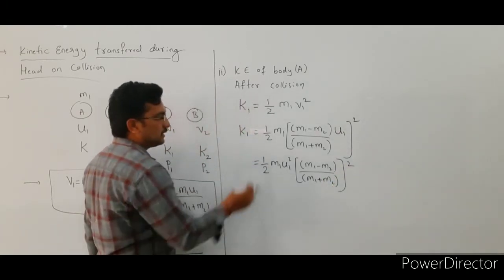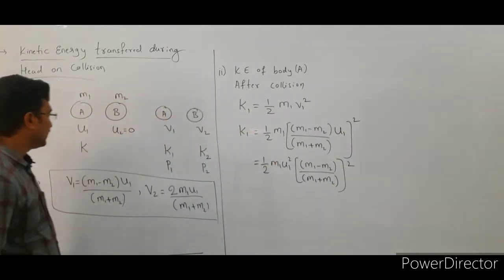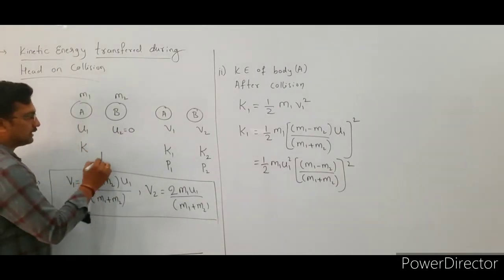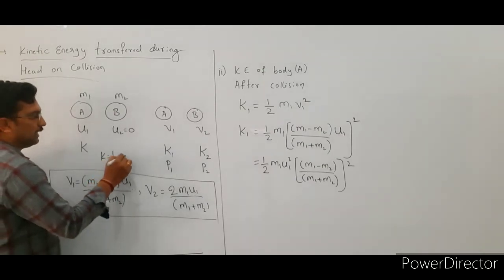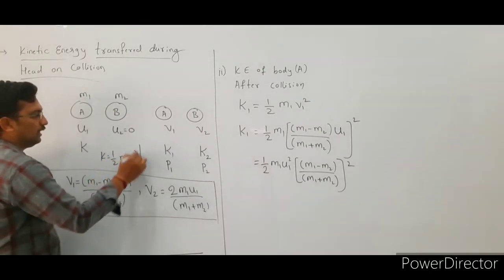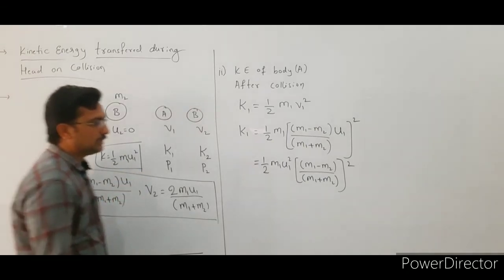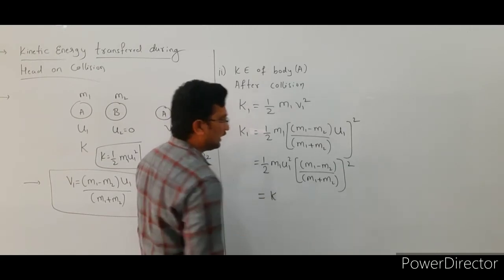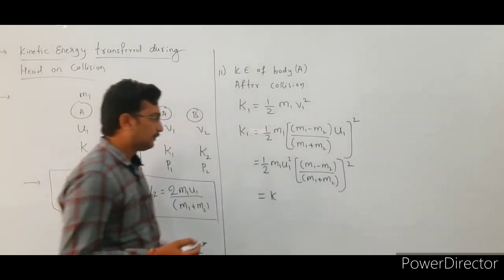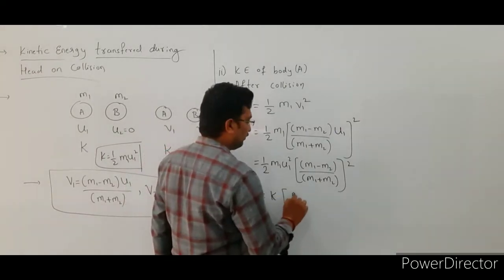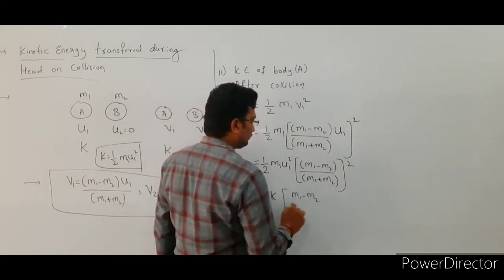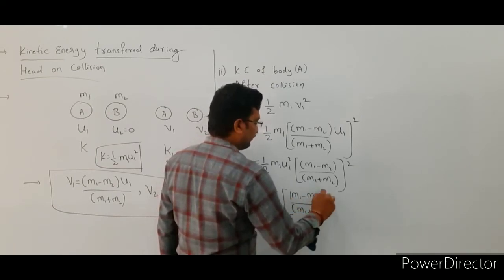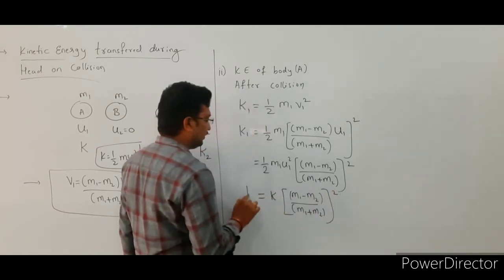Okay, see here, 1/2 m1 u1 square is the initial kinetic energy of the first particle. That is, K is equal to 1/2 m1 u1 square. So this is the K value, and here we just replace this by K, where K indicates the kinetic energy of the first particle before the collision. So we get K times the bracket of (m1 - m2) divided by (m1 + m2) whole square. This is the K1 value, right?